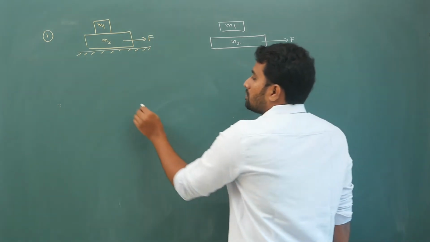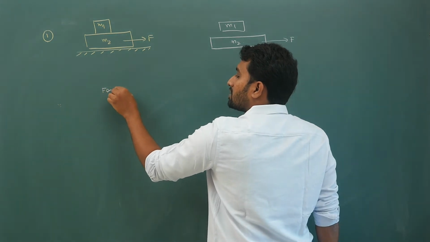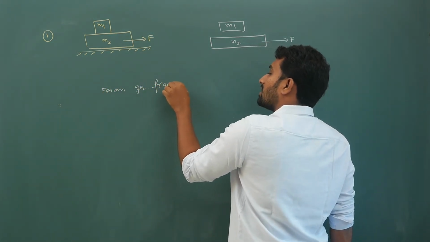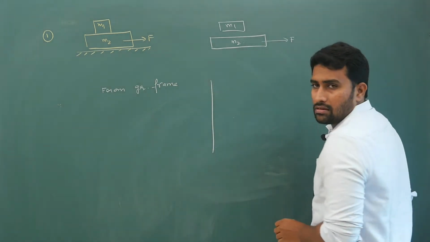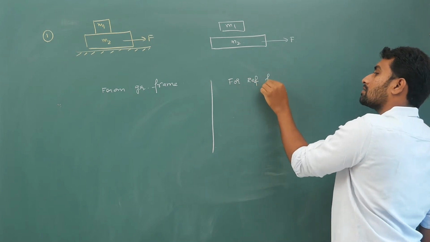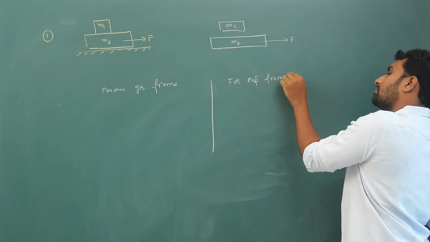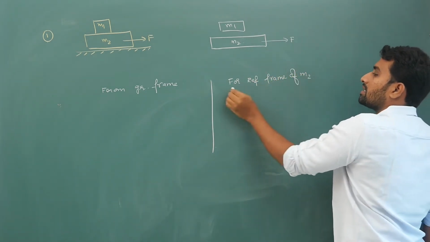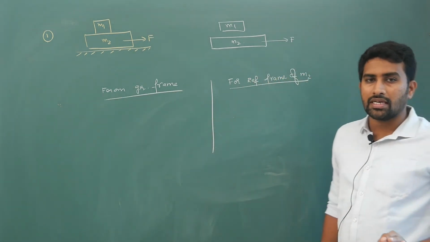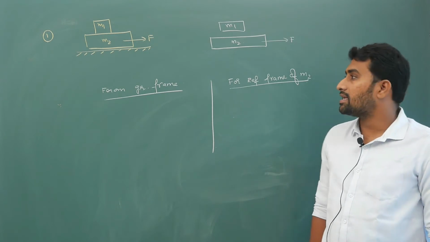So now I told you decide reference frame, right? So from ground frame, if you are looking for example, and from reference frame of block m2, two things are possible. Now whatever happens, friction is internal. I have told you that point very clearly.